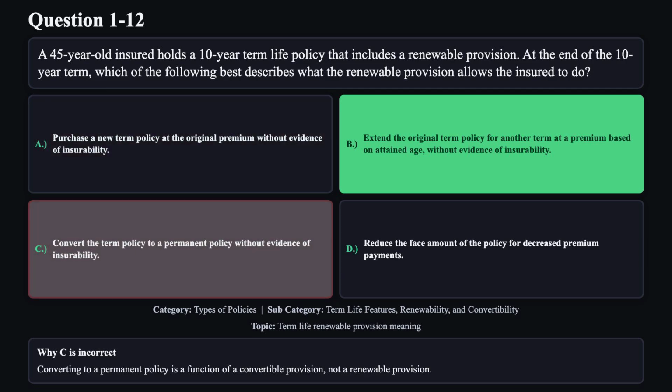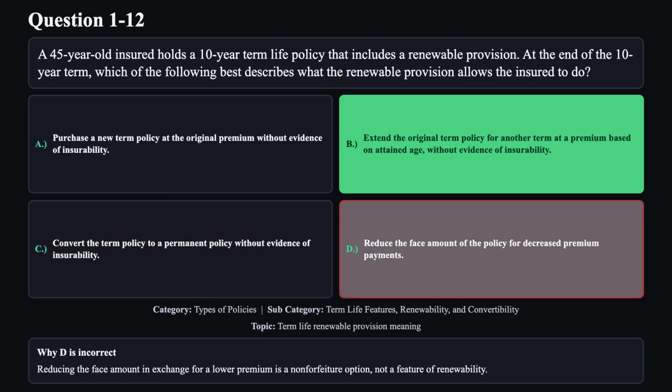Reason C is not correct. Converting to a permanent policy is a function of a convertible provision, not a renewable provision. Reason D is not correct. Reducing the face amount in exchange for a lower premium is a non-forfeiture option, not a feature of renewability.